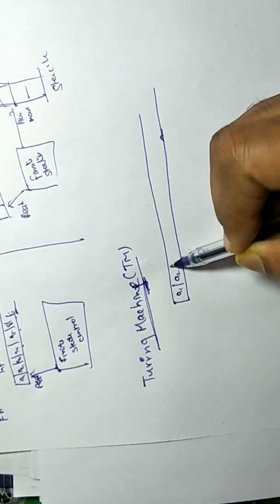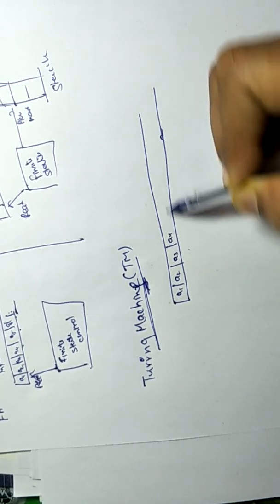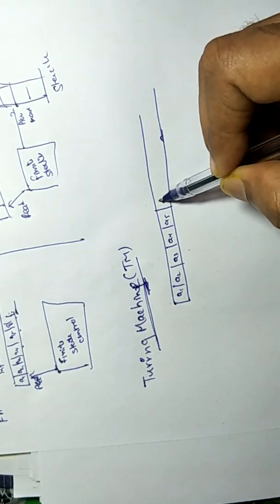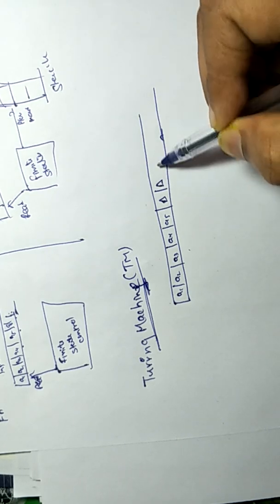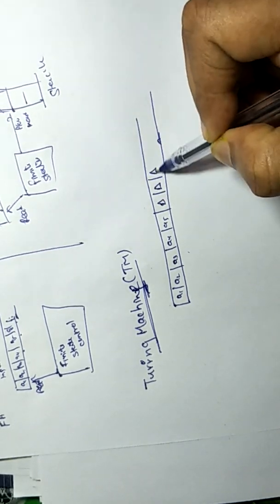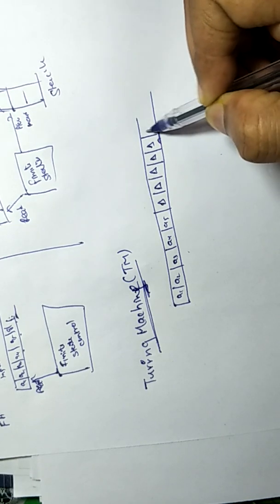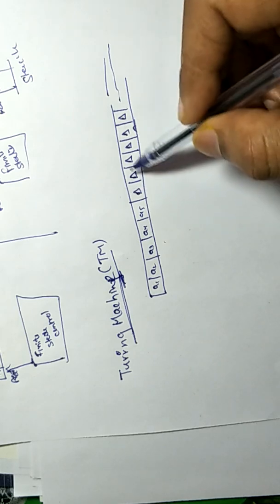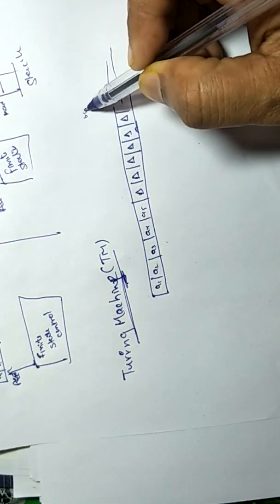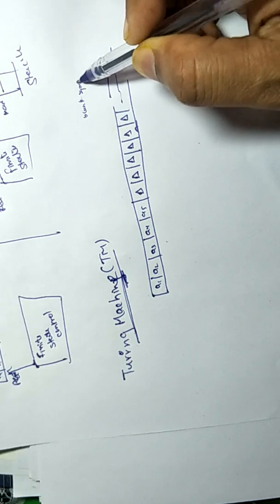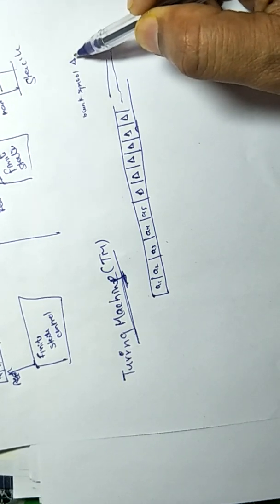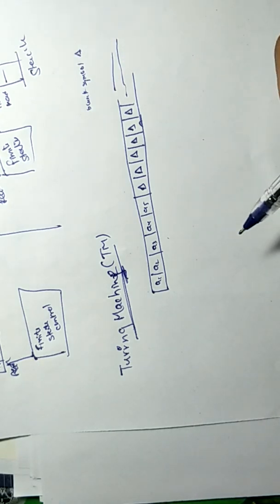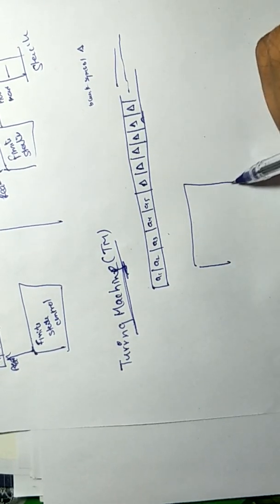Suppose it has input a1, a2, a3, a4, a5, and after the input it is filled with a special symbol known as the blank symbol, and it is infinite. We denote it by delta, or in some books you can see it denoted by B for blank. We have a finite state control.